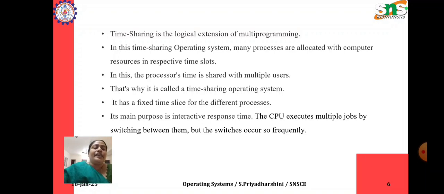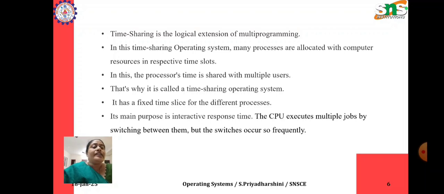Here, for example, you have a CPU, main memory, and you have process 1, process 2, process 3. Process 1 takes 2 milliseconds to complete the execution. Consider process 2 takes 2 milliseconds to execute, and process 3 takes 4 milliseconds to execute. Suppose in this type of time sharing operating system, the time shared is only 2 milliseconds. So here in the job pool, you will have process 3 as the first one to execute.